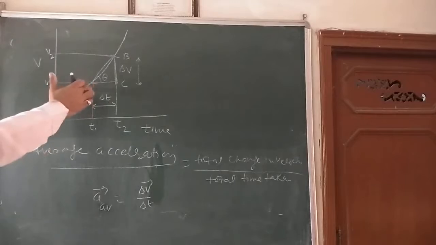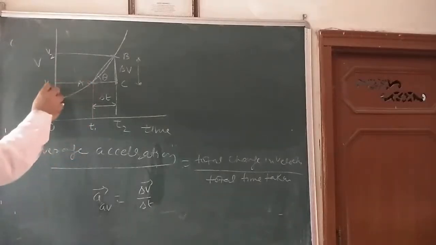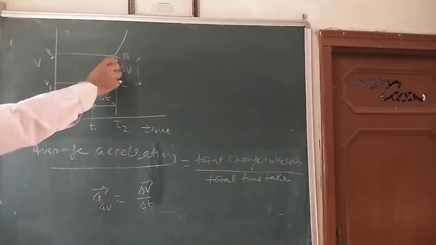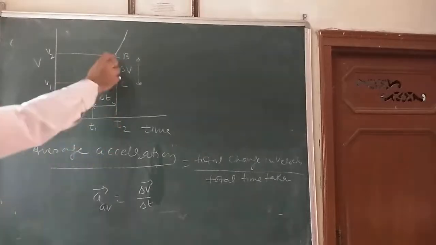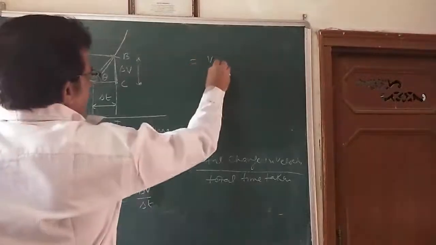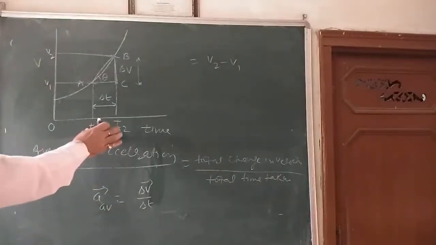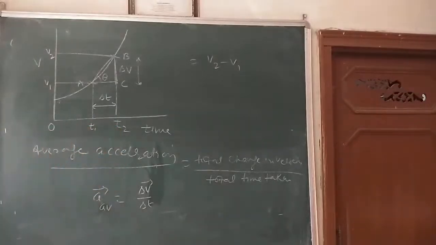The point A corresponds to the time t1 and velocity v1. Point B corresponds to the time t2 and velocity v2. So the change in the velocity in the time interval t2 minus t1 is equal to v2 minus v1. This is the change in the velocity in this graph. Time interval, that is t2 minus t1.